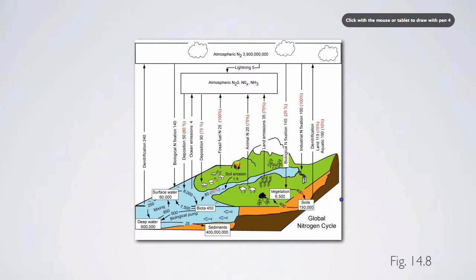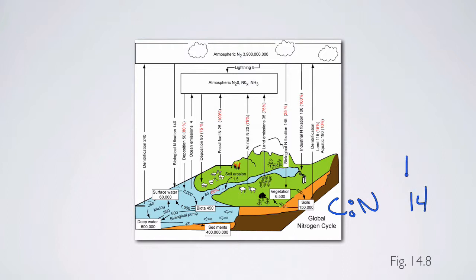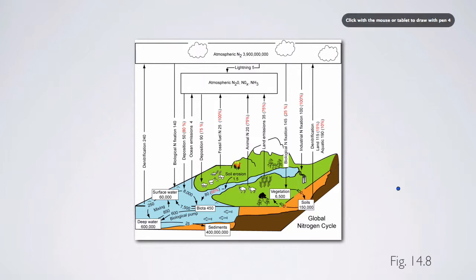If you also remember, it's due to differences in C to N ratios. The C to N ratio of soil organic matter we said was somewhere on the order of 14, and it's 160 for vegetation. So in that sense, we're going to expect that if there are similar amounts of carbon in two pools, vegetation is going to have a lot less nitrogen for a given amount of carbon. And that's why these ratios are so different for nitrogen than they were for carbon. Vegetation has a lot less nitrogen in it per unit carbon.